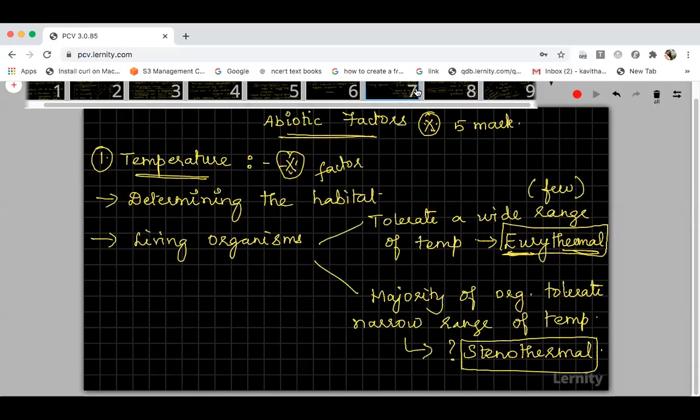I will show you the temperature slides again from the 7th slide. So this is where we started the temperature: 7th, 8th and 9th slide. You just copy, then we can move on to the second abiotic factor, light.